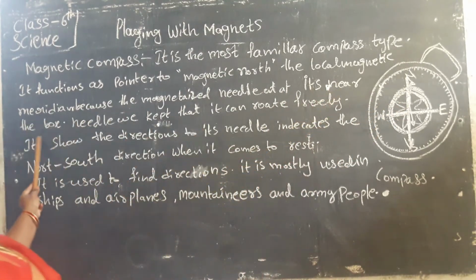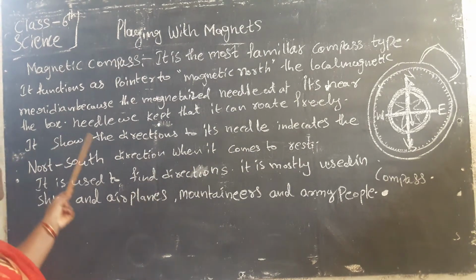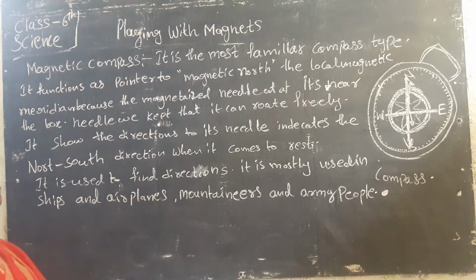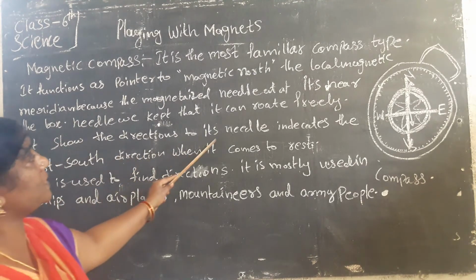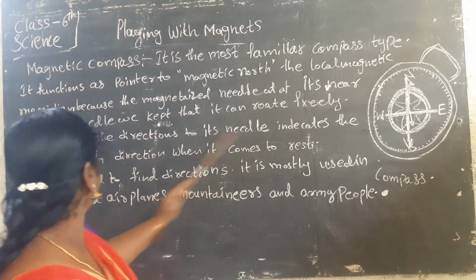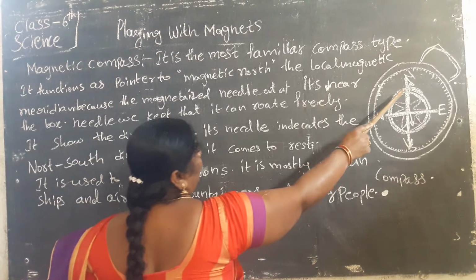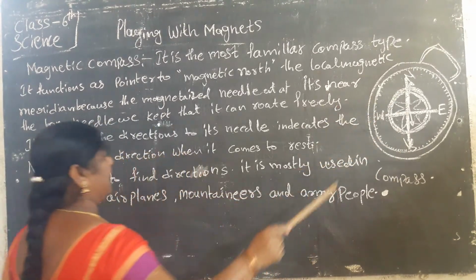The needle is kept in the box, and it can rotate freely. It shows the directions; the needle indicates the north-south directions.